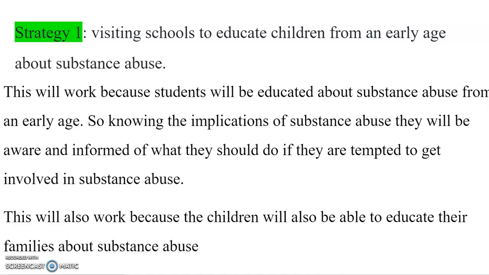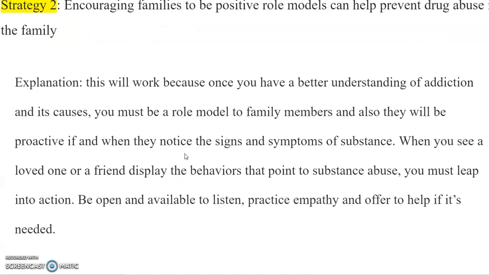This will also work because the children will also be able to educate their families about substance abuse. And that was just strategy one with my action and my justification.